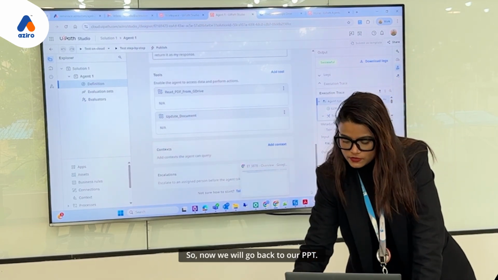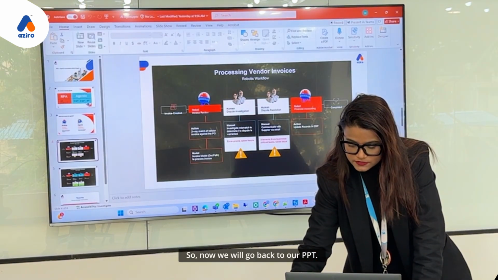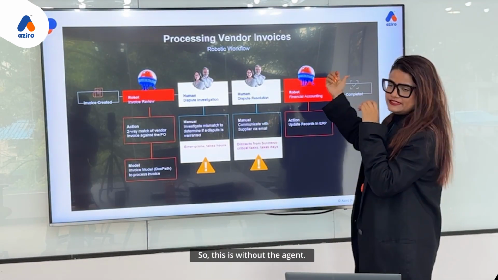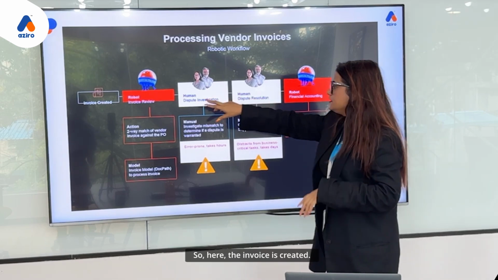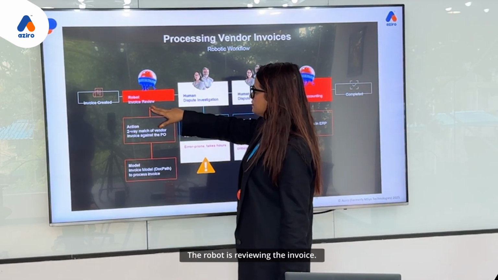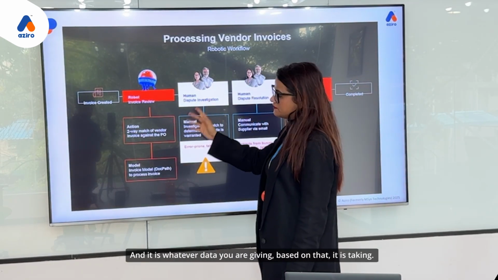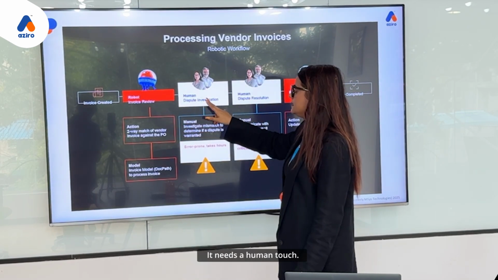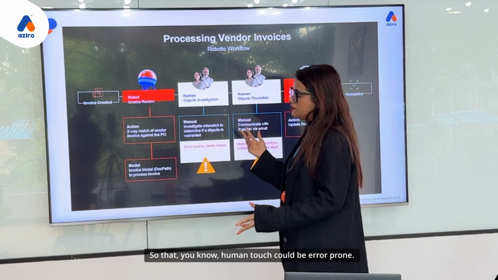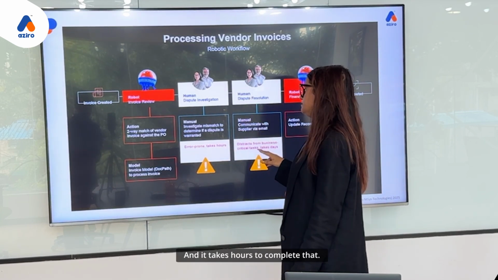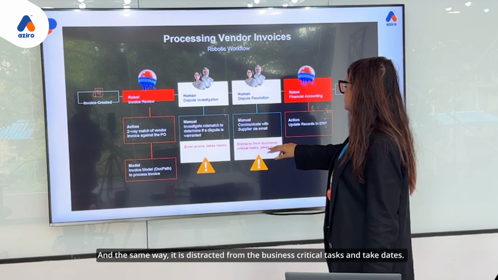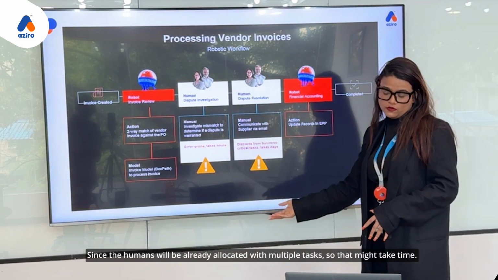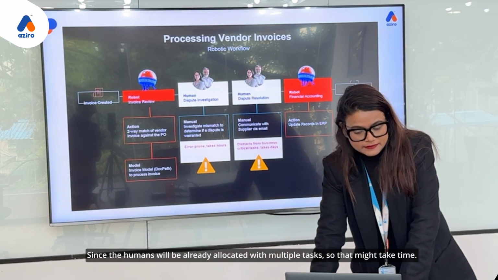Now we will go back to our PPT. So this is without the agent, and the next PPT will be with the agent. Here the invoice is created, the robot is reviewing the invoice, and it takes whatever data you are giving. But after validating, the bot has found some error. It needs a human touch, which could be error prone and takes hours to complete. It also distracts from business critical tasks and can take days, since humans are already allocated multiple tasks, so that might take time.